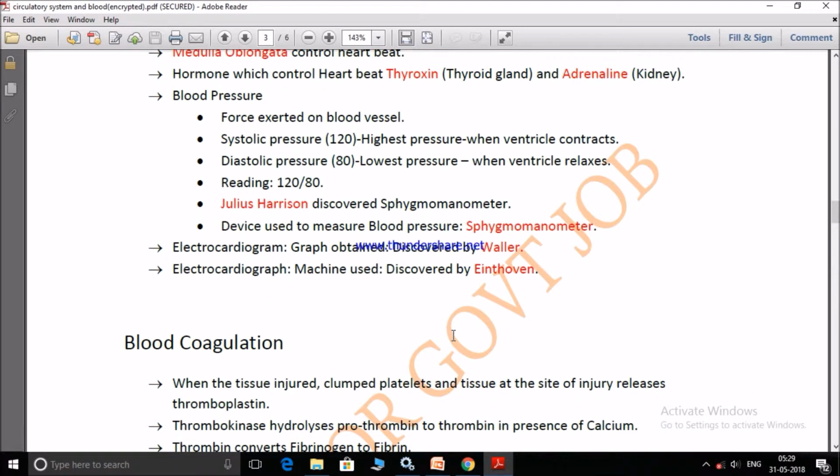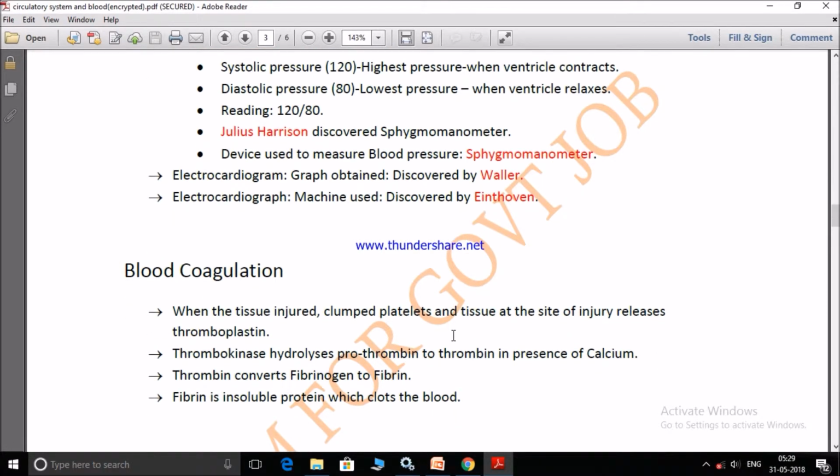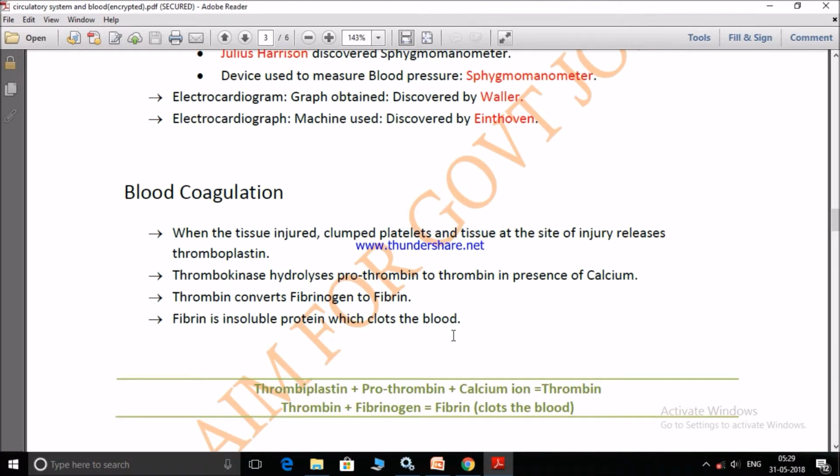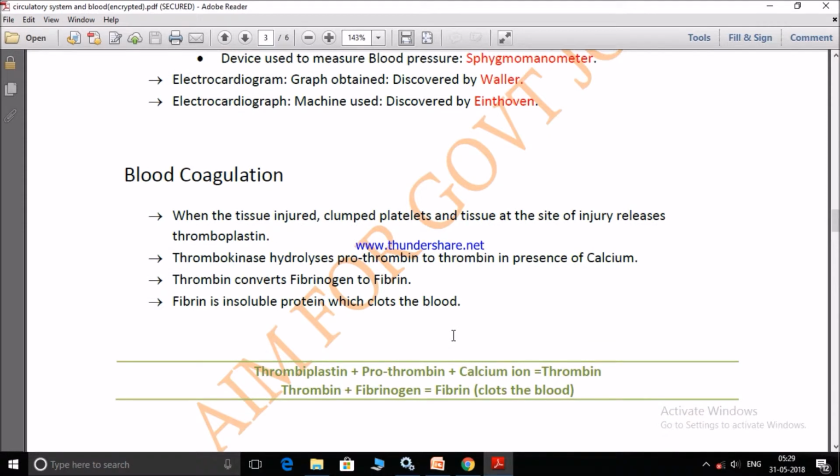Blood coagulation, next topic, which means blood clotting. When the tissue is injured, clumped platelets and tissue at the site of injury release thromboplastin.